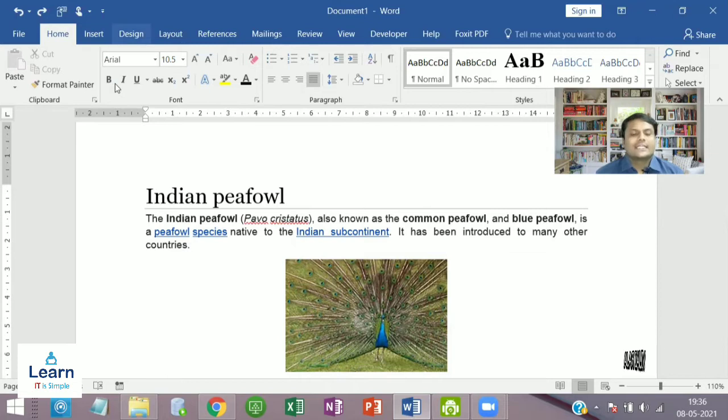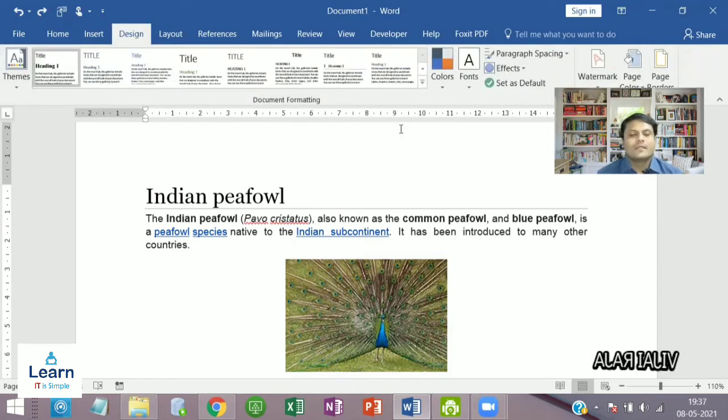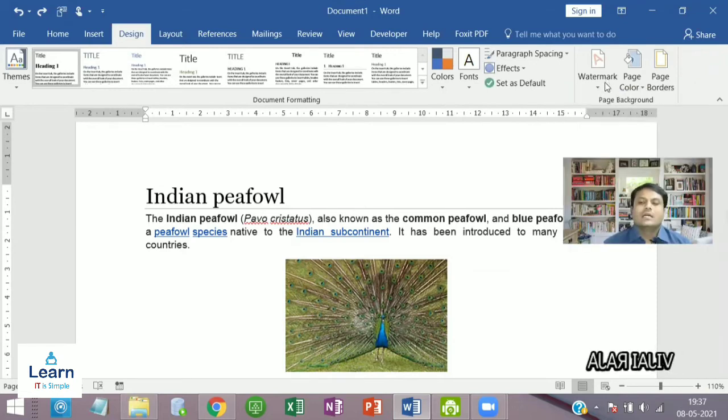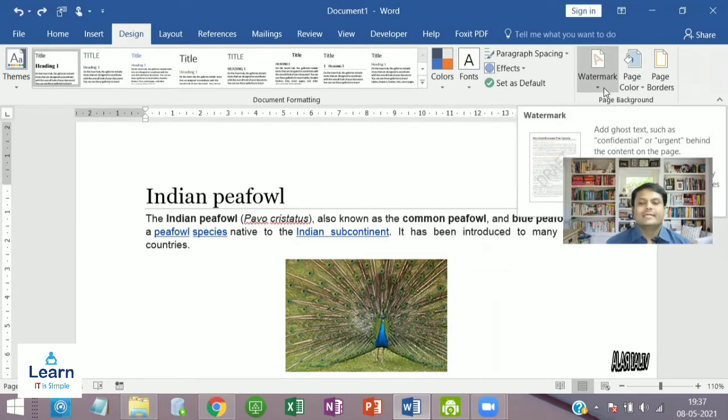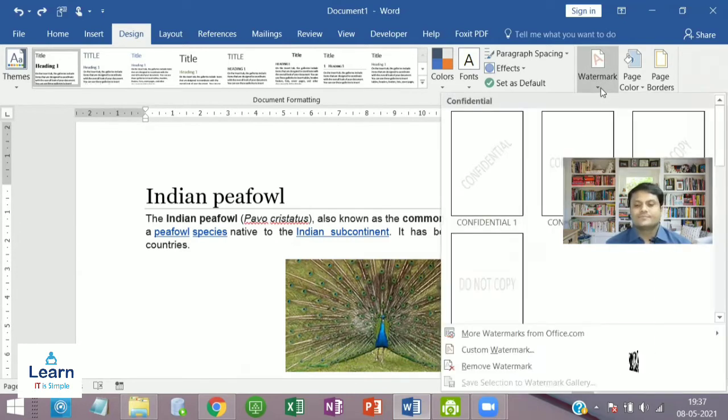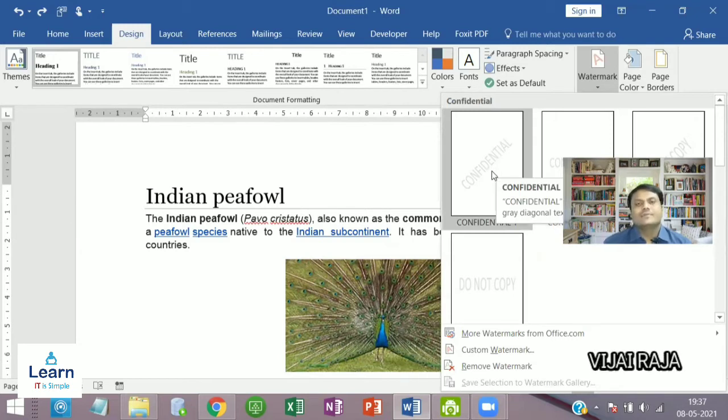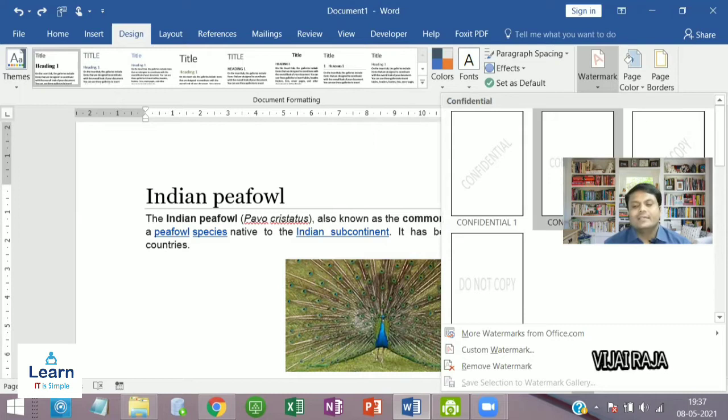you can click the Design tab in the ribbon. You will find the watermark feature in the Page Background group. Click the arrow mark. You will have the default watermarks available here: Confidential, in a horizontal or inclined way, and Do Not Copy.